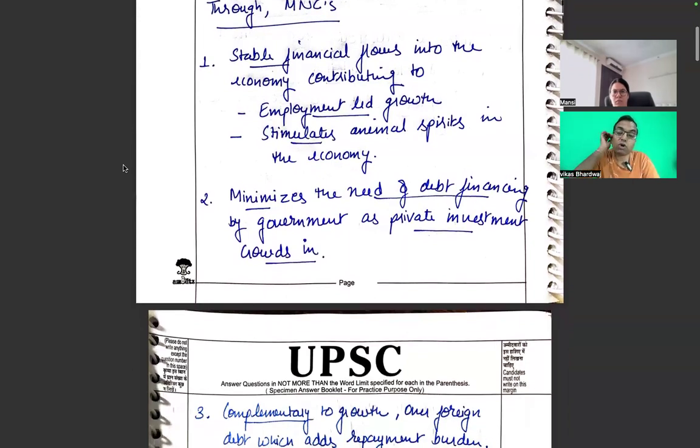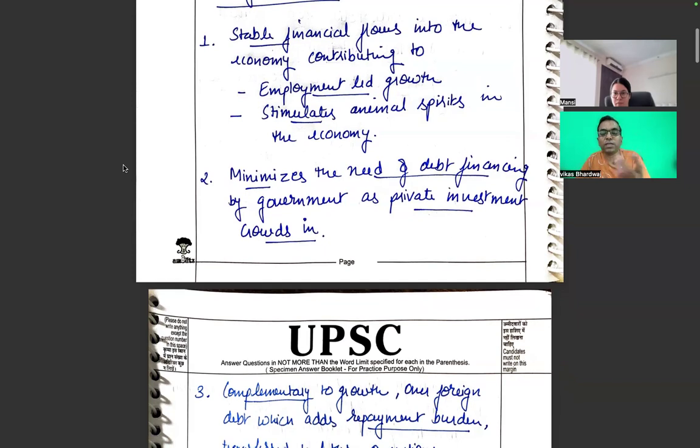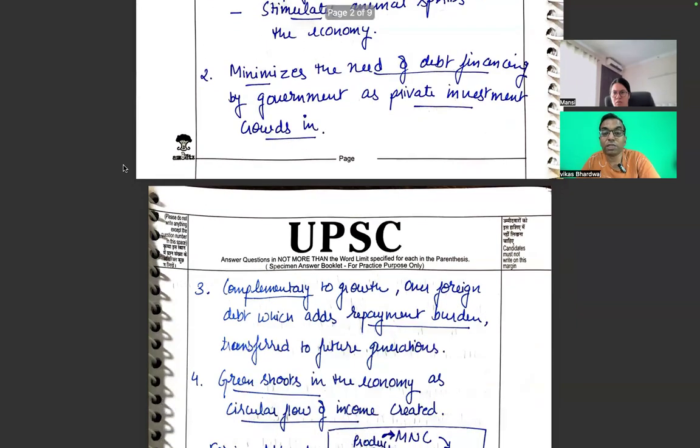In India, we can talk about South Korean companies like LG. It even went on to change its name. Samsung is another example, and we can think of a lot of others, like IFB. They are all Indian bodies, but their parent bodies are in foreign nations, and the same goes for a couple of Western models from Germany or maybe from the US also. Next: minimizes the need for debt financing by government as private investment crowds in.